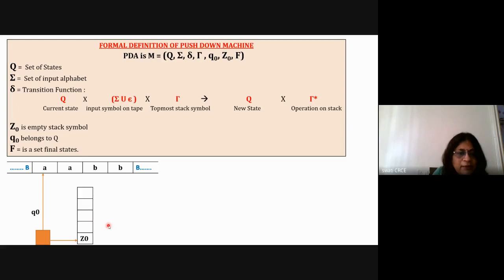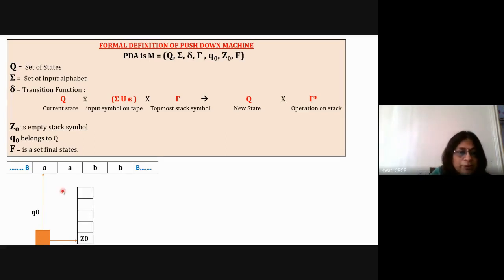So pop A. Initially, perform the push operation, so both the A's will be there in the stack. And then for B's, whenever you start getting B's, remove A from the stack. And when, for the blank symbol, you get Z0 in the stack, then we can stop, and we can say that the string is accepted.